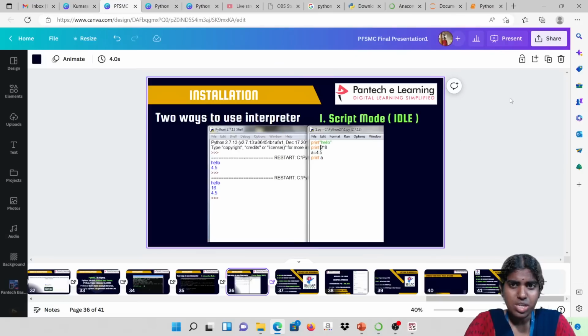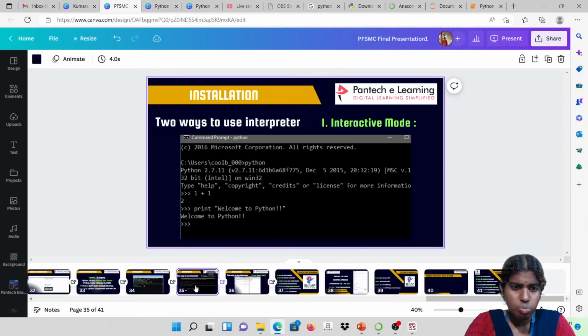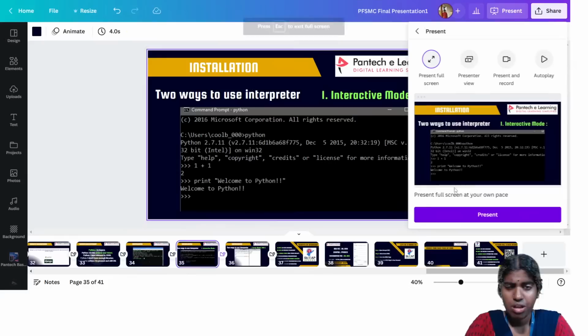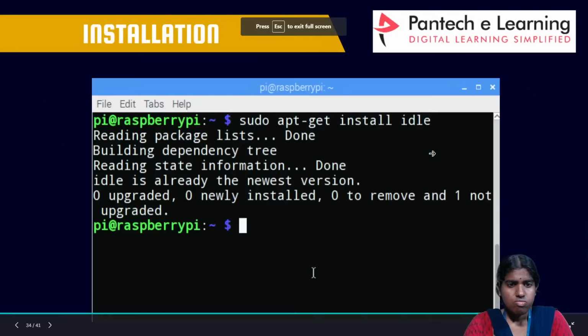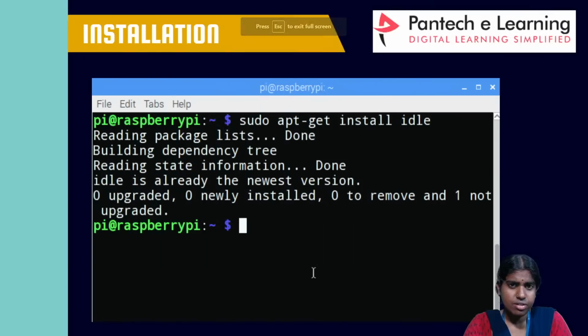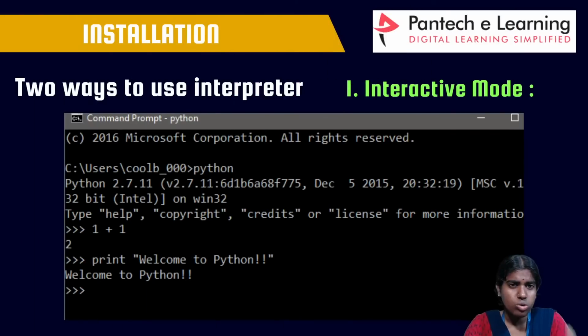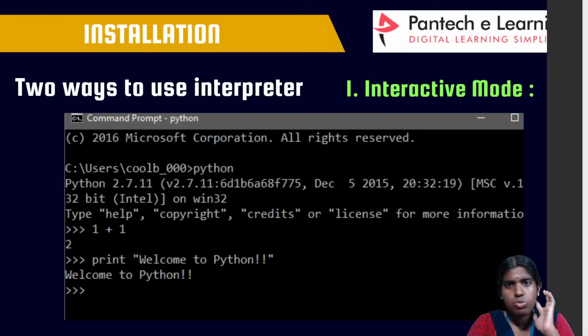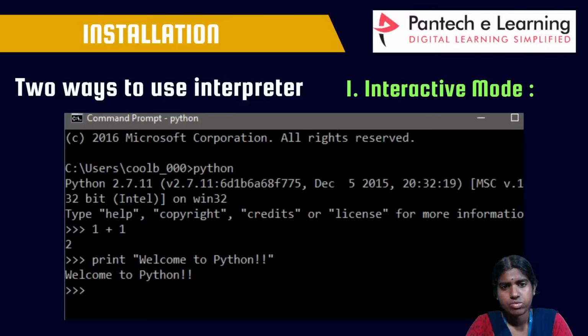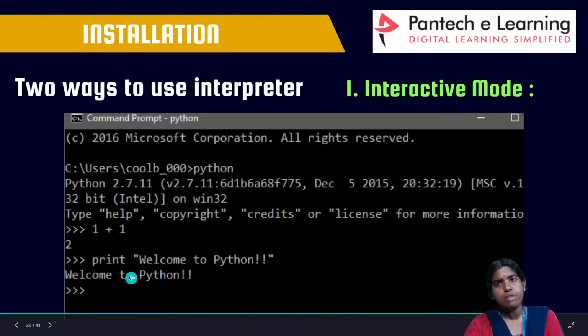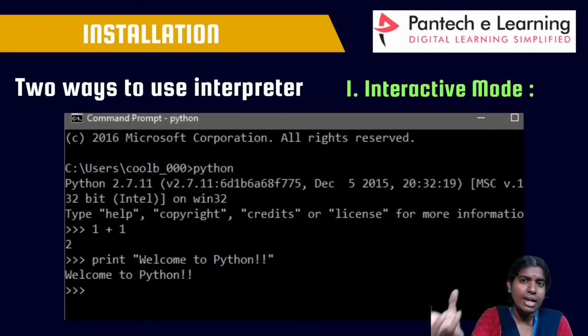Clear with this? I am just giving you a brief introduction to Python. You can see here there are two ways to use this: one is the interactive mode and the other is the script mode. Whenever I type something, what is the use of Jupyter Notebook? It's like a command line.